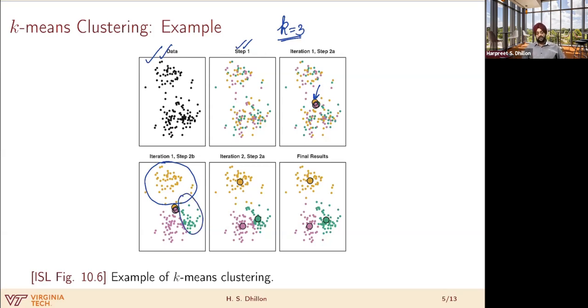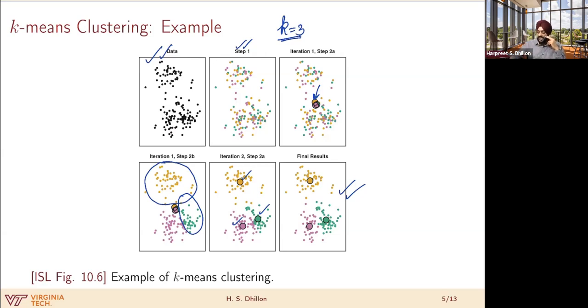So after that, you have this new assignment. Now, based on this new assignment, you compute the new cluster centers. So your new cluster centers are here, your new centroids are here. And then this is what your final result would look like. So you've obtained 3 fairly distinct clusters, if you will. So this is how k-means works, the procedural view of k-means.